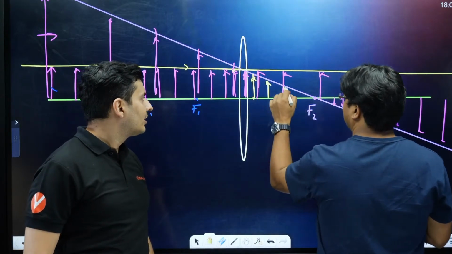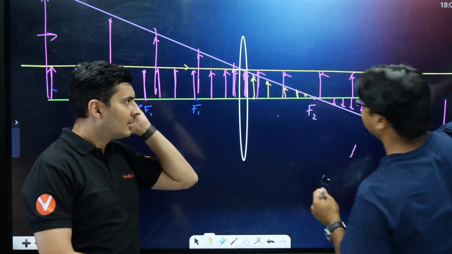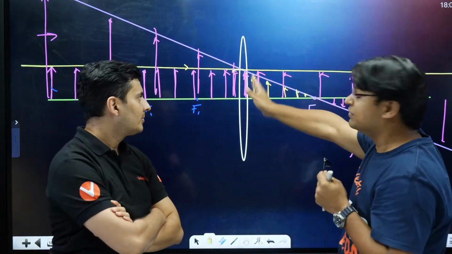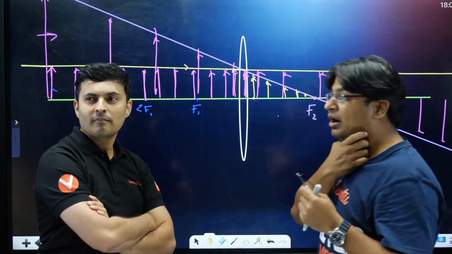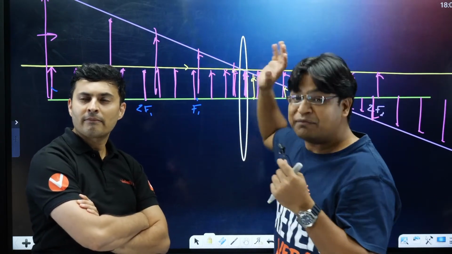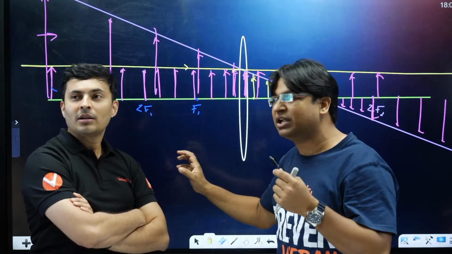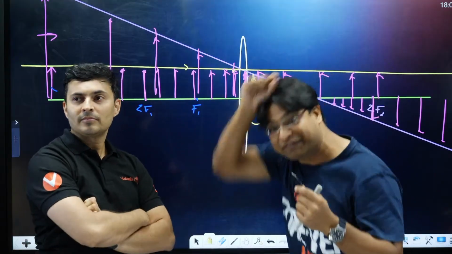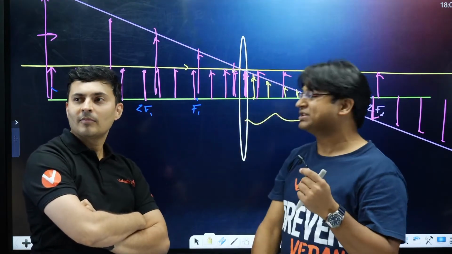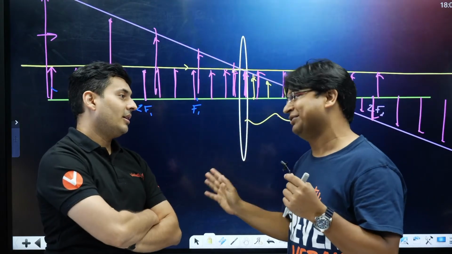So as the virtual object travels from the lens to infinity, the image, which is a real image, goes from optical center to focus. It is clearly seen that if my object is virtual and I'm using a convex lens, I cannot get an image outside this region. The image will definitely be real, of smaller size, and erect. All these things are visible now.